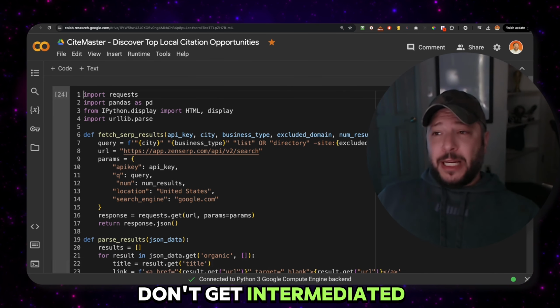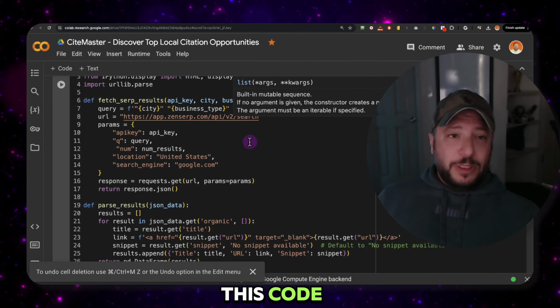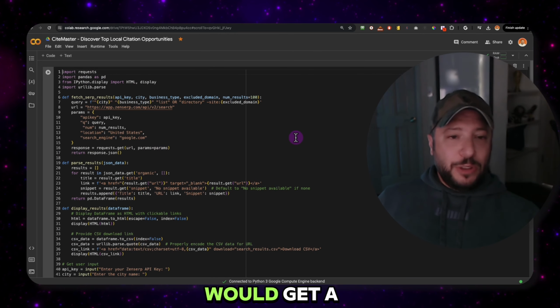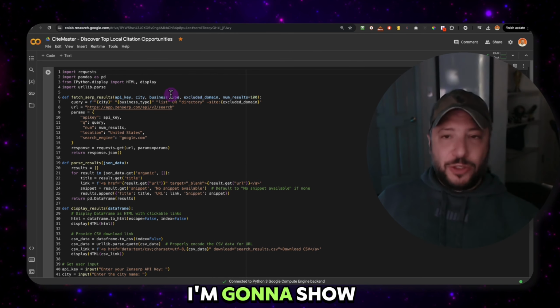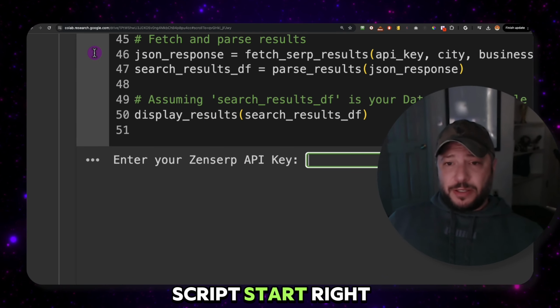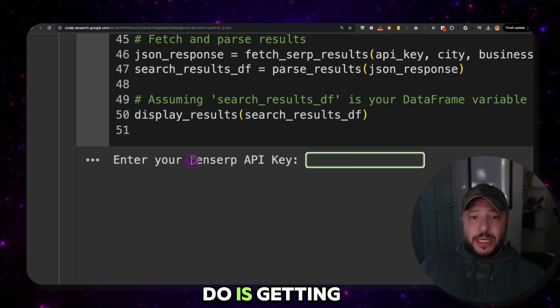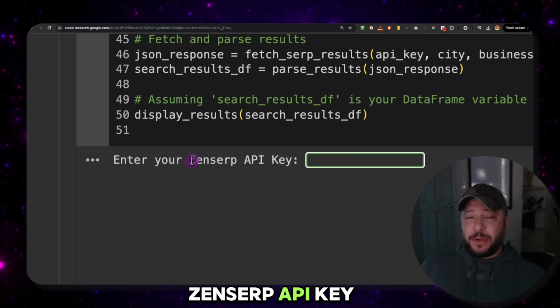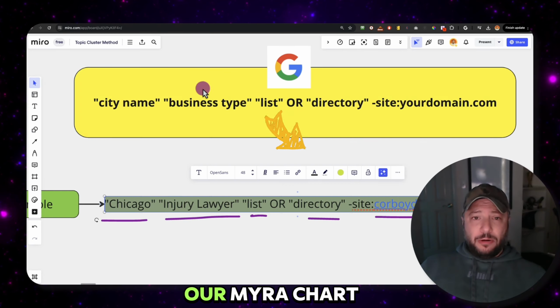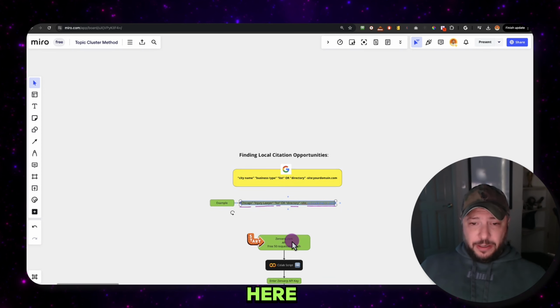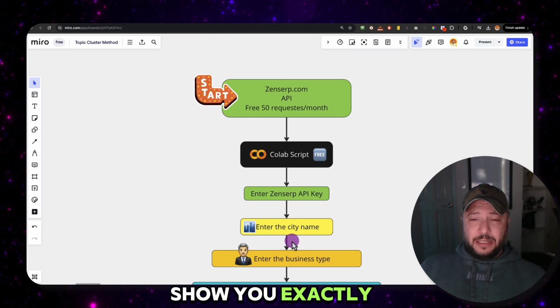Don't get intimidated with all of this code and think, oh, I'm not a developer, I can't do it. Don't worry, I'm going to show you guys what it does real quick. You click on the play button right here, and then the script starts, right? It's going to take you to the bottom, and the first thing you need to do is get a ZenSerp API key. So if we go back to our Miro chart, I'm going to show you guys what I'm doing right here. It's going to show you exactly what it's going to do.